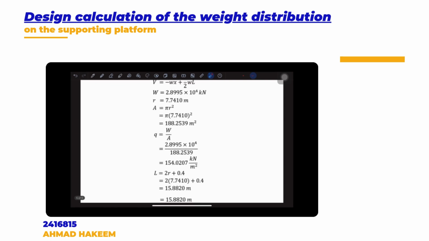After putting it in we got 154.0207 kilonewton per meter. And now lastly, the length of the support system, which is 2R plus 0.4. So lastly, L we got 15.8820 meter. So that's all from me.